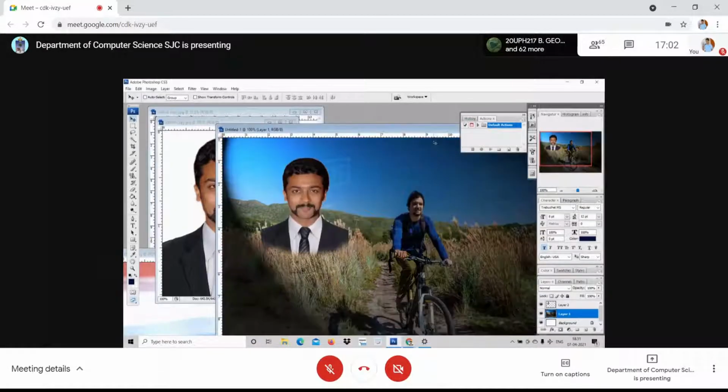Now look at here. From one area, the light comes. Am I clear? So you can give a lighting effect to the picture, from one particular area, the light effect that comes.